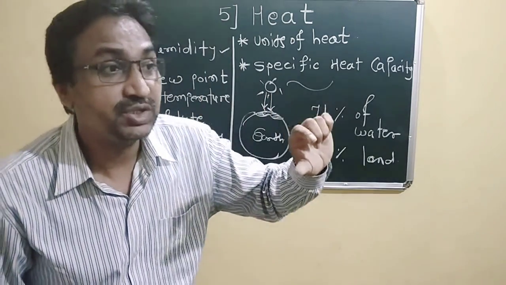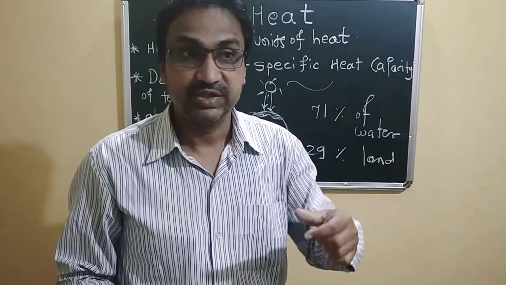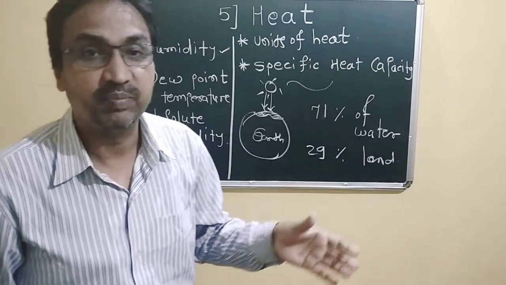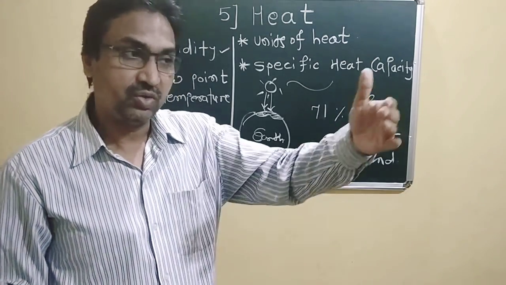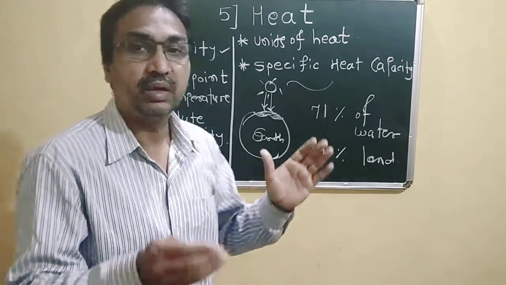Because if the temperature changes, the capacity of holding the water vapor also changes. So at a constant temperature, we have taken air.